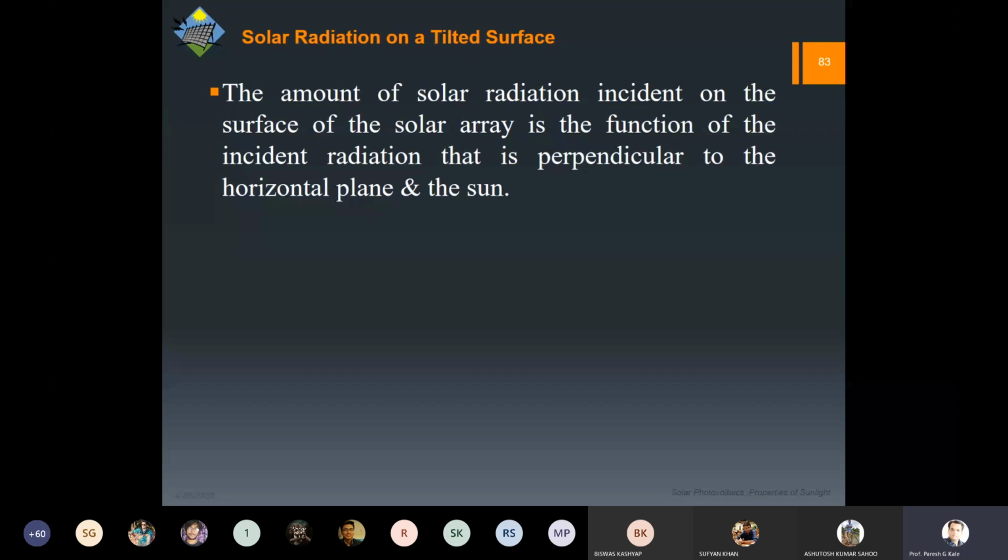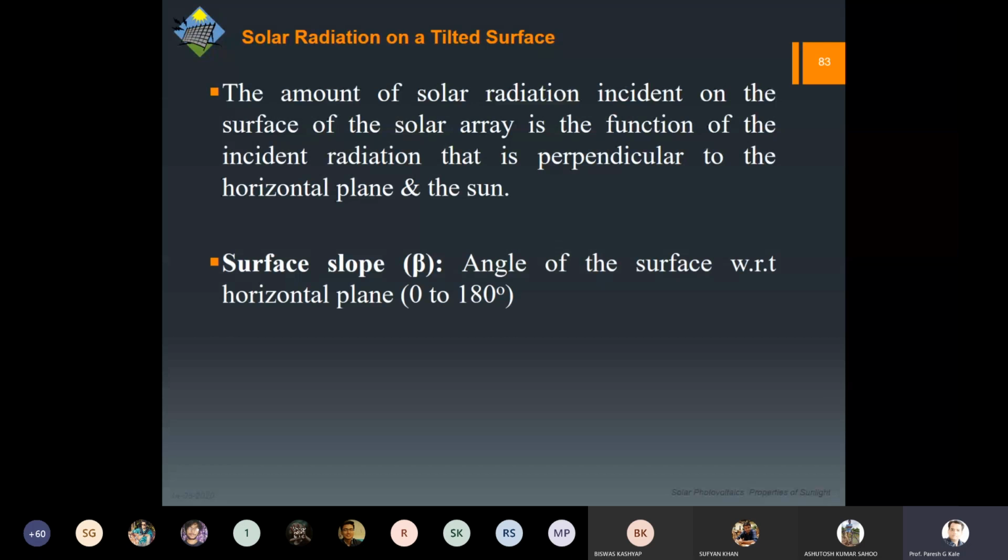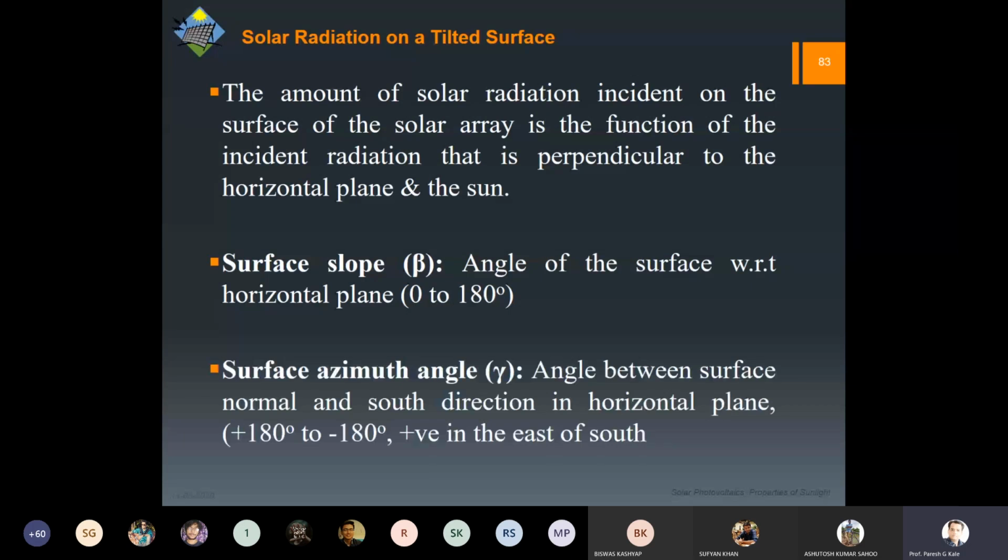The angle at which we are going to tilt should be such that the radiation is maximum, and this is a function of the incident radiation, and it will be maximum when it is perpendicular to the horizontal plane. So this angle at which we are going to set this panel, we are going to call the surface slope. Obviously that angle can be 0 to 180 degrees. And then this surface can be rotated horizontally. So there will be a surface azimuth angle as well, that is gamma. That is the angle between the surface normal and the south direction.